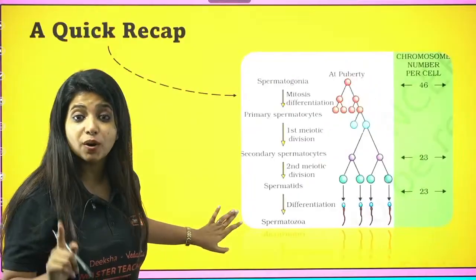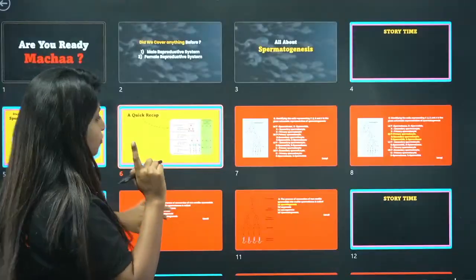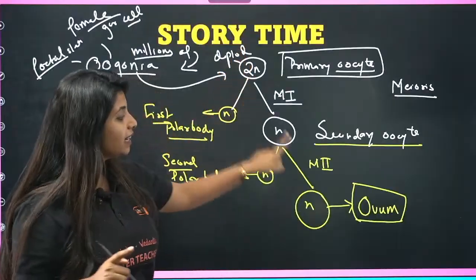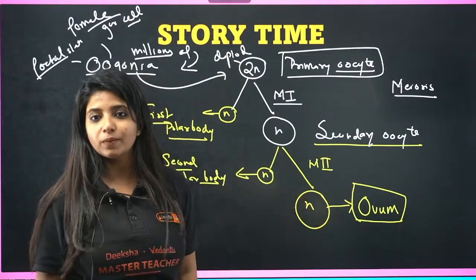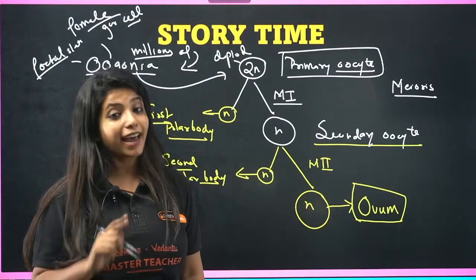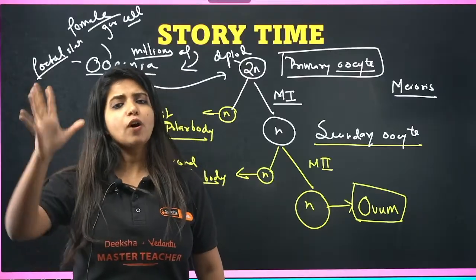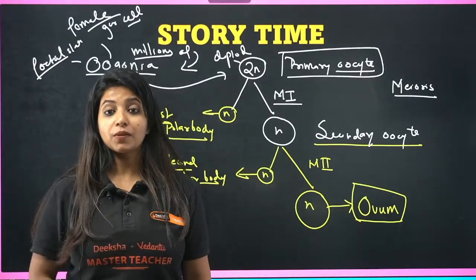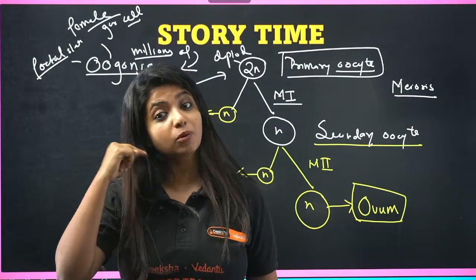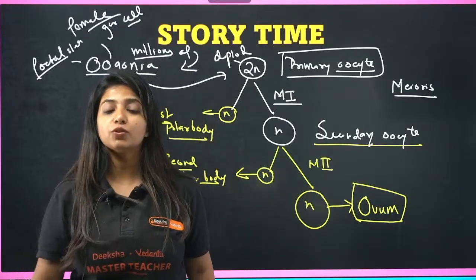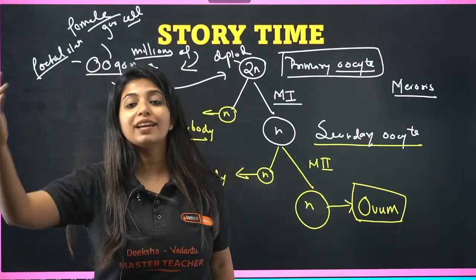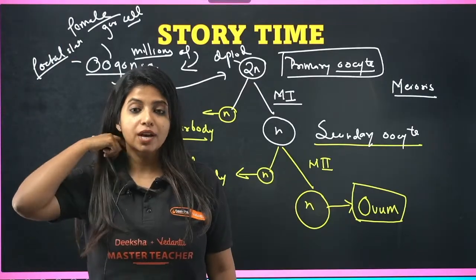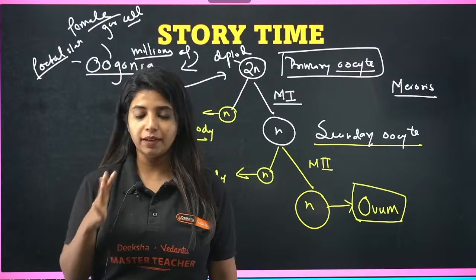But here that is not the case. Here when one primary oocyte is dividing, at the end of it you get only one ovum. Always remember, this can be a question. If they give you 200 oogonia, how many ovum will be formed? 200 only. It will be the same number. But if they ask you 200 spermatogonia, how many sperms are going to be formed? 200 into 4, 800 sperms. So just know that. I'll make you solve a question with which you will remember things a lot better.